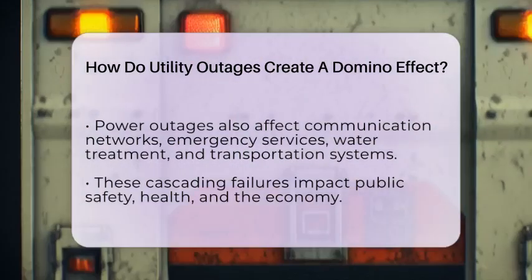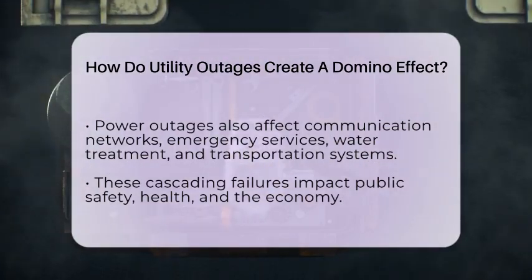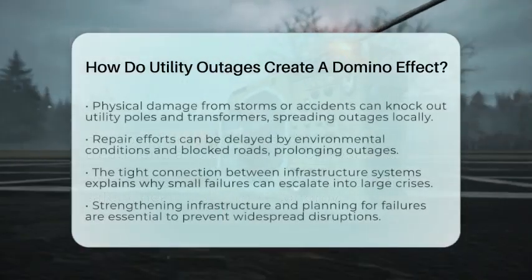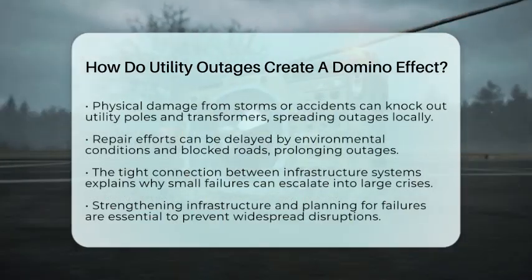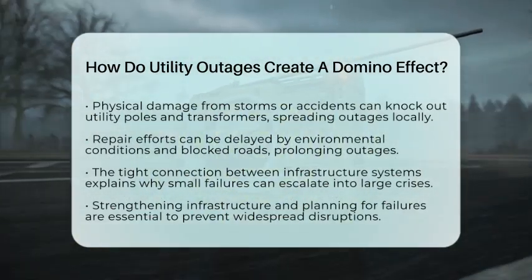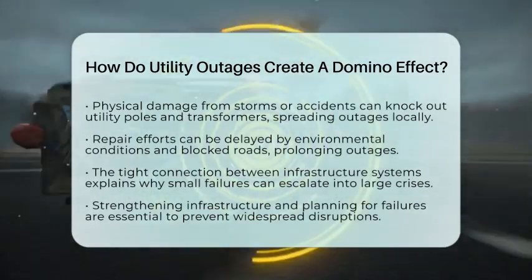Physical damage to infrastructure can also start the chain reaction. Storms or accidents might knock down utility poles and transformers, causing localized outages. As more poles or lines fail under environmental stress or increased strain, the outage can spread further. Repair crews may face blocked roads and dangerous conditions, making it harder to fix the damage quickly.